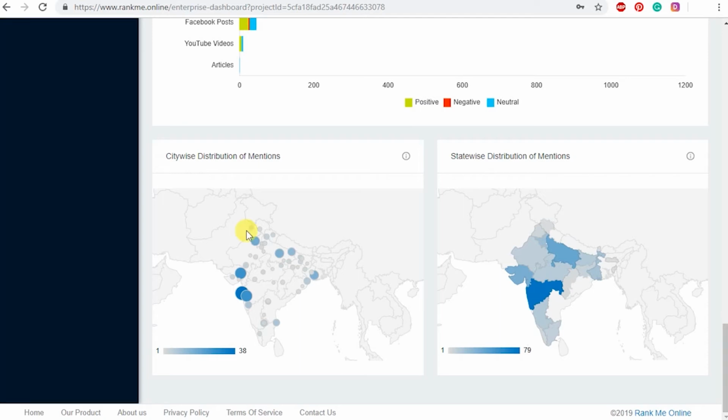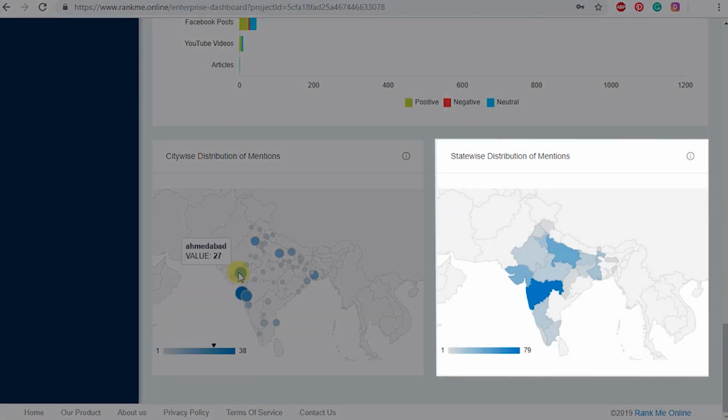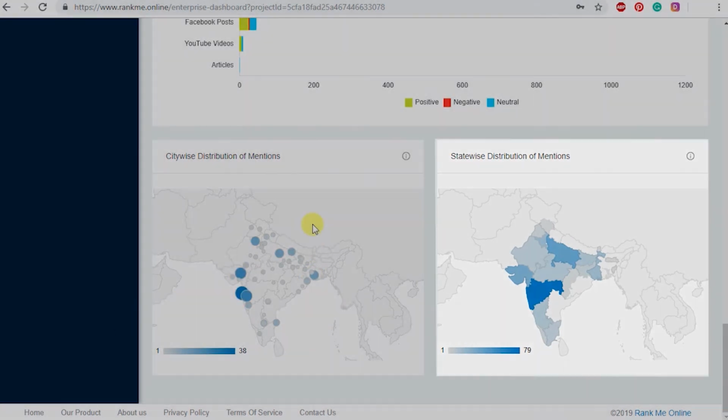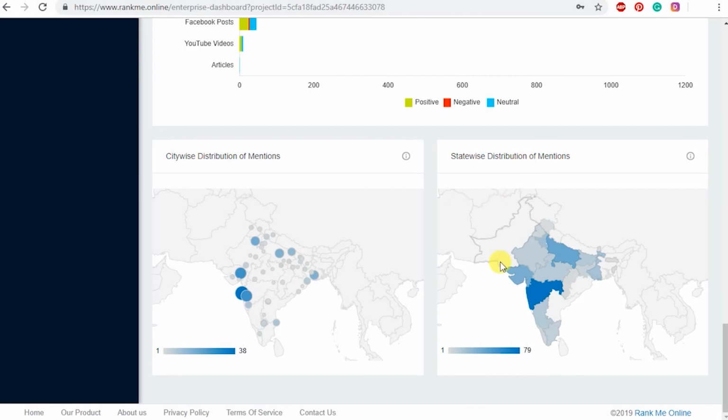We can see the majority of the mentions have been coming from Mysore, Lucknow, Kolkata, Mumbai and Ahmedabad. Similarly, you can also have the same distribution divided by the states of India. As we can see, the majority of the mentions are coming from the state of Gujarat, Maharashtra, Madhya Pradesh, Uttar Pradesh, etc.